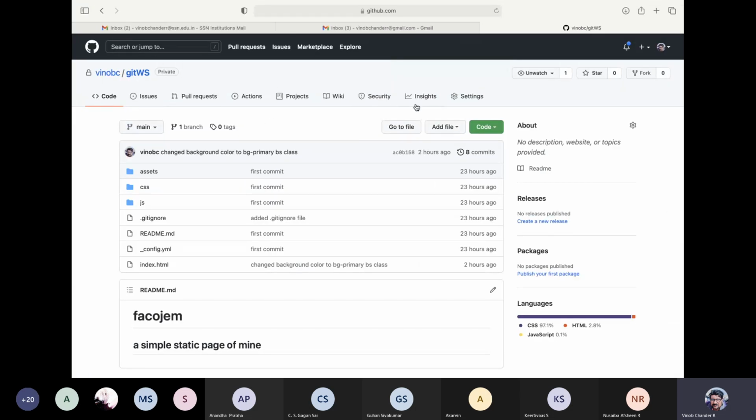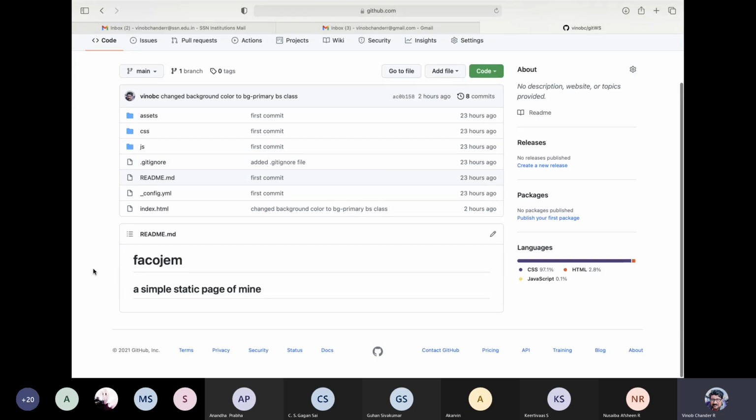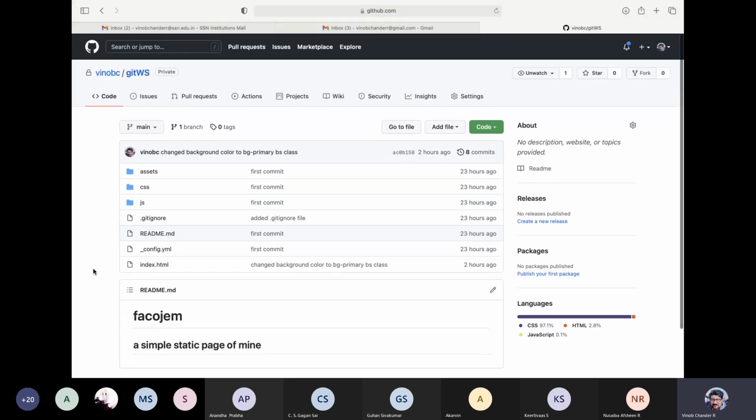All these tabs are very, very useful tabs that you can make use of. So you have a branch tab, you have one branch, which is only the main branch. You have 0 tags, you can make use of tags to actually refer to a particular feature in a particular project very easily, depending upon the tags that have been mentioned, right? So you can create a project label, you can tag it. There are so many tools available. So let us see what are the most important tools that we typically can make use of getting started, right?